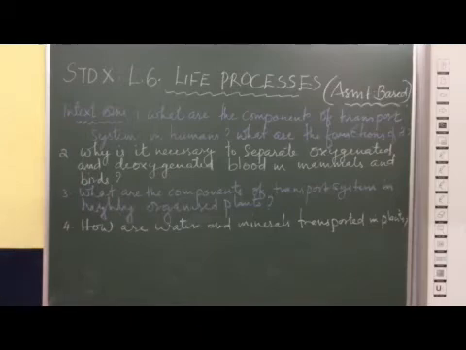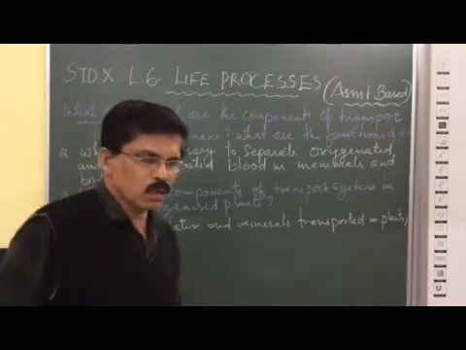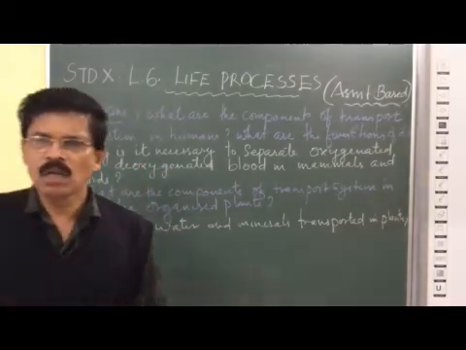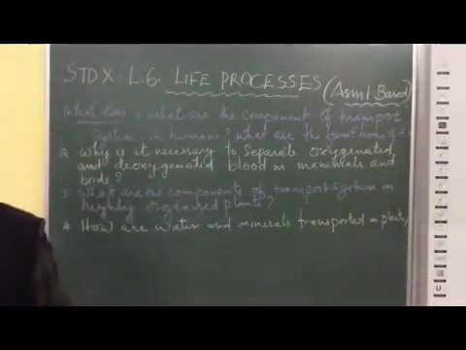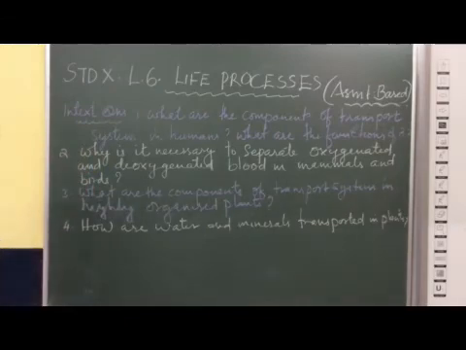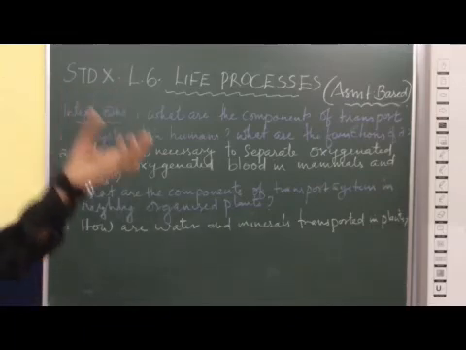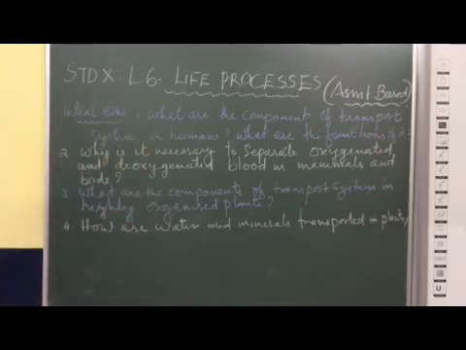Now, fourth one: how are water and minerals transported in plants? Water and minerals are transported through xylem. Xylem consists of tracheids and vessels, which are in a continuous tube-like structure, starting from the roots to the leaves, fruits, and all body parts of the plant. There is a continuous tube-like structure called xylem. Xylem mainly consists of xylem tracheids and xylem vessels.